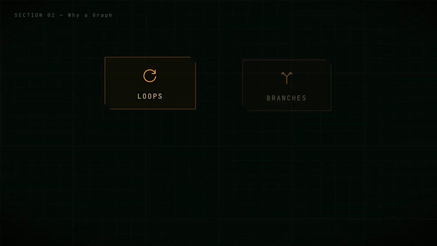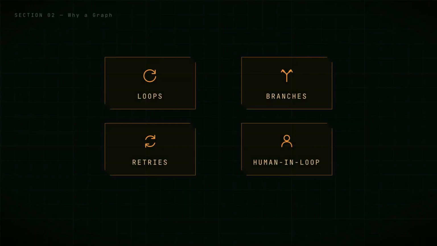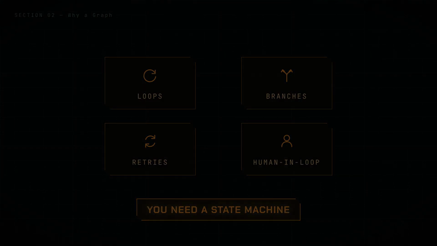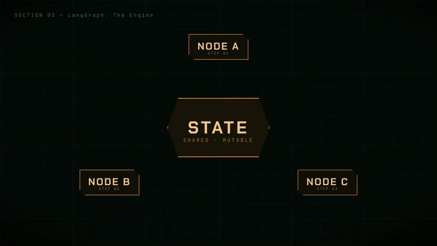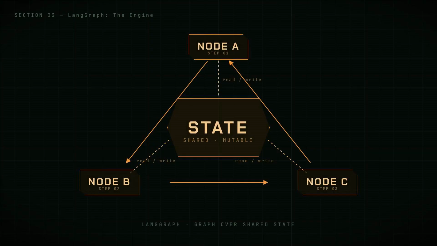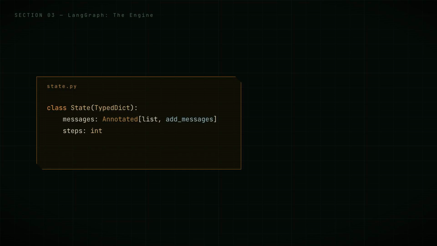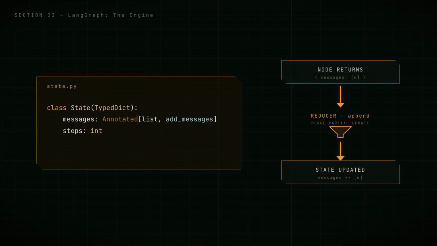Real agents need to loop, branch, retry, and pause for a human. That's not a pipeline, that's a state machine. Enter LangGraph. You define nodes and edges around one shared state object that every node reads and updates. The state is typically a typed dict. Nodes return partial updates and reducers merge them in, like appending new messages to the list.